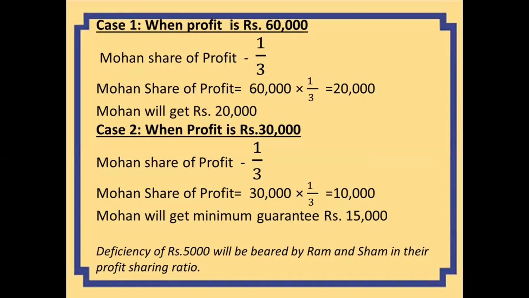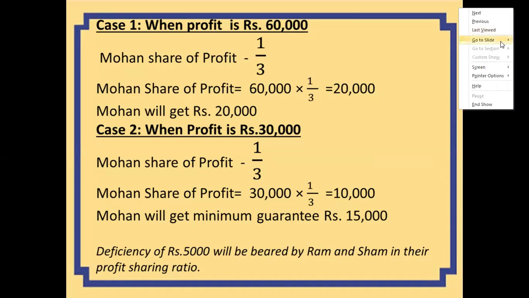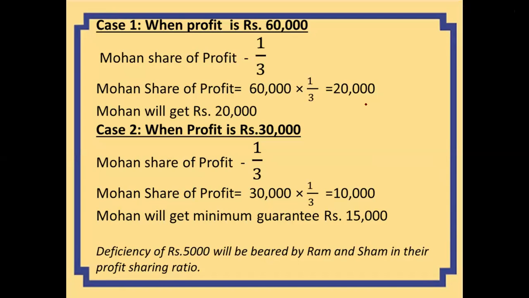The profit earned by the firm is rupees 60,000, so he will be getting 60,000 into 1/3. That is 20,000, his actual share of profit. And what is the amount guaranteed to him? The amount guaranteed to him is 15,000. So 15,000 is less than 20,000. So in that case, he will be getting 20,000.